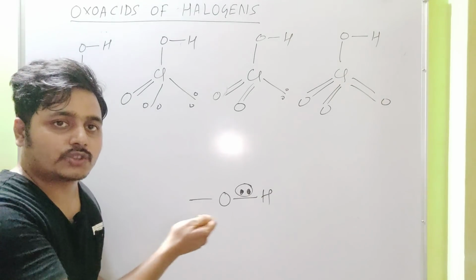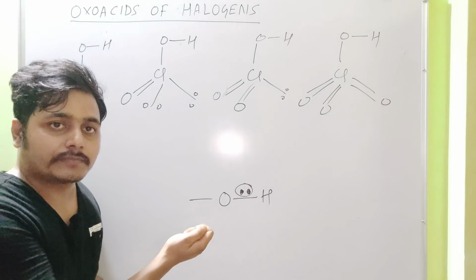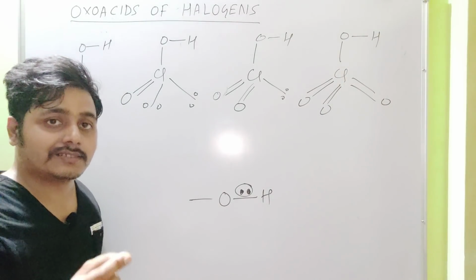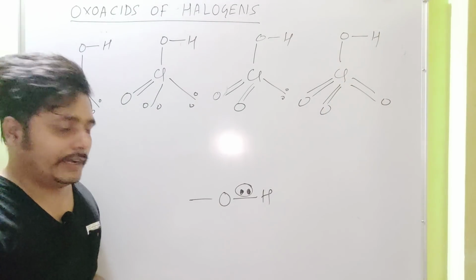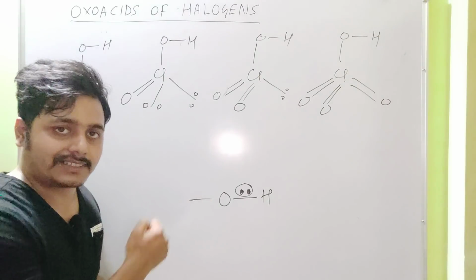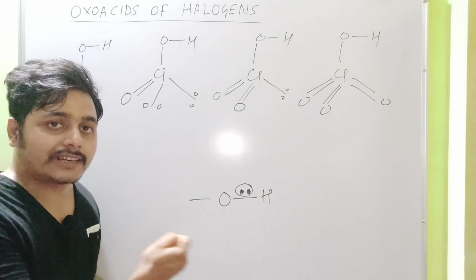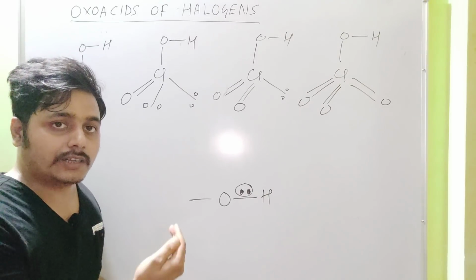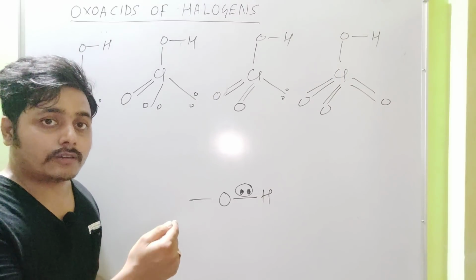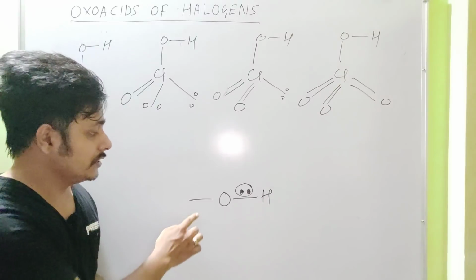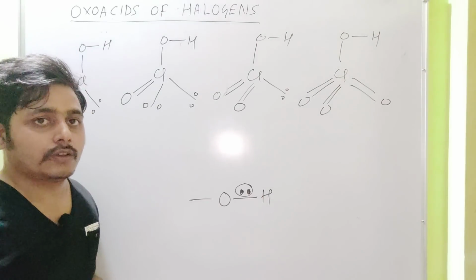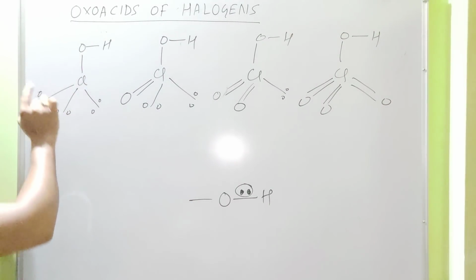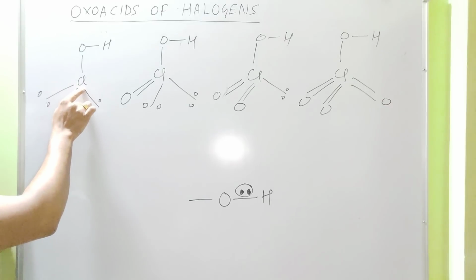Whether it attracts strongly or less strongly depends on which atom this oxygen is attached to. Whether this oxygen attracts these bond pair electrons towards itself more strongly or less strongly depends on the atom at which it is attached. So, in oxoacids of chlorine, this oxygen is attached with chlorine.